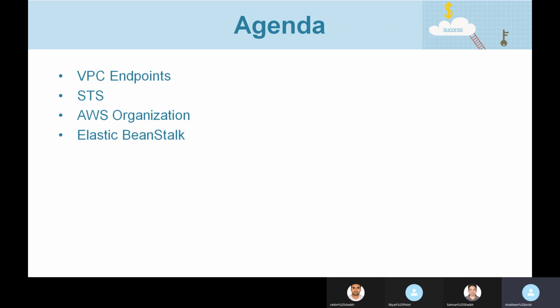Behind the scenes, Elastic Beanstalk also tells you that this runtime environment is on Amazon Linux 2. Basically it launches an EC2 instance, assigns the right security group, and does a bunch of other things. The developer doesn't know that Elastic Beanstalk is spinning up an EC2 instance and installing the runtime environment.